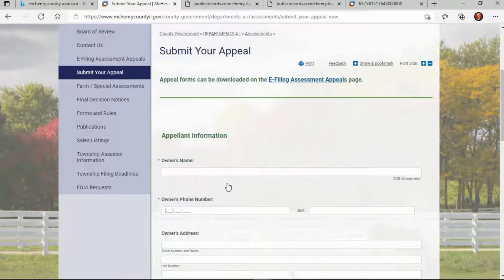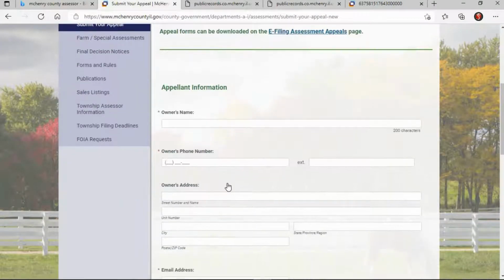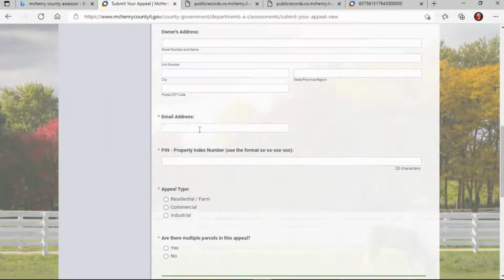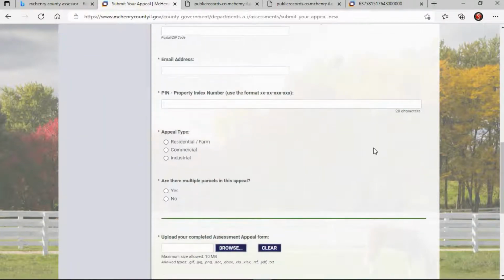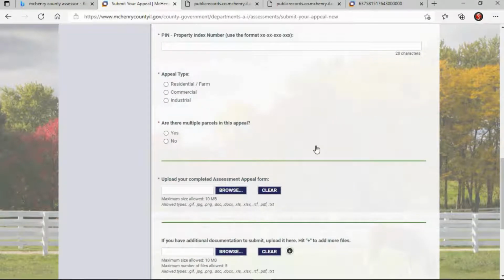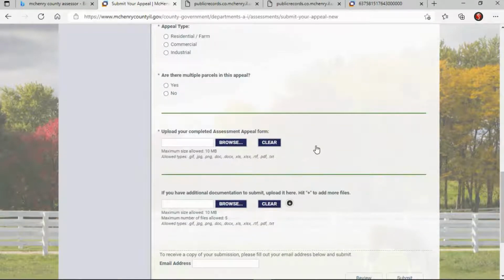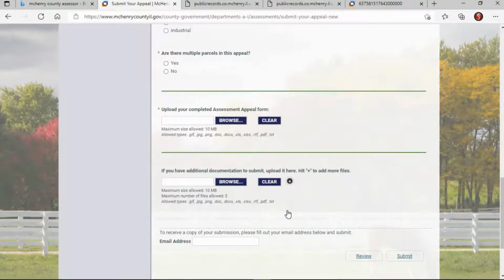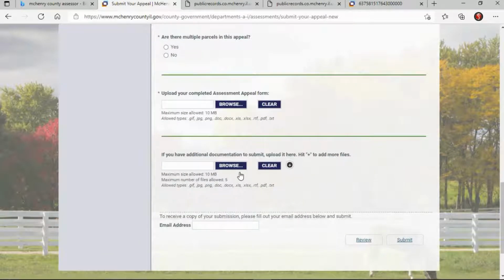And here's where you can file it electronically. So here, of course, you put your information, your contact information and address, email address and PIN, appeal type. There are multiple parcels. Basically fill out the questions. Then this is where you can upload your completed form. And then this is also where you can submit additional documentation. Perhaps you want to perform a written statement as to why you feel that your particular home should be assessed less than other homes around it. Then, of course, once all that is done, you click submit.